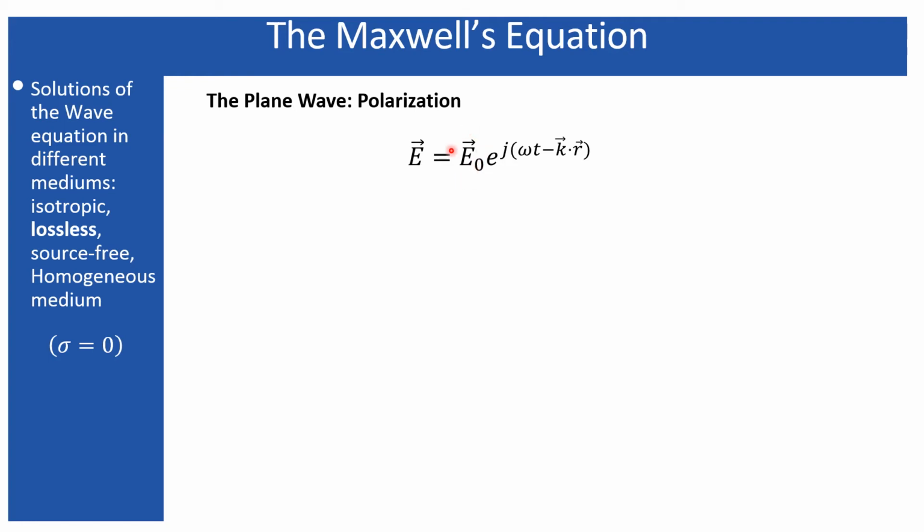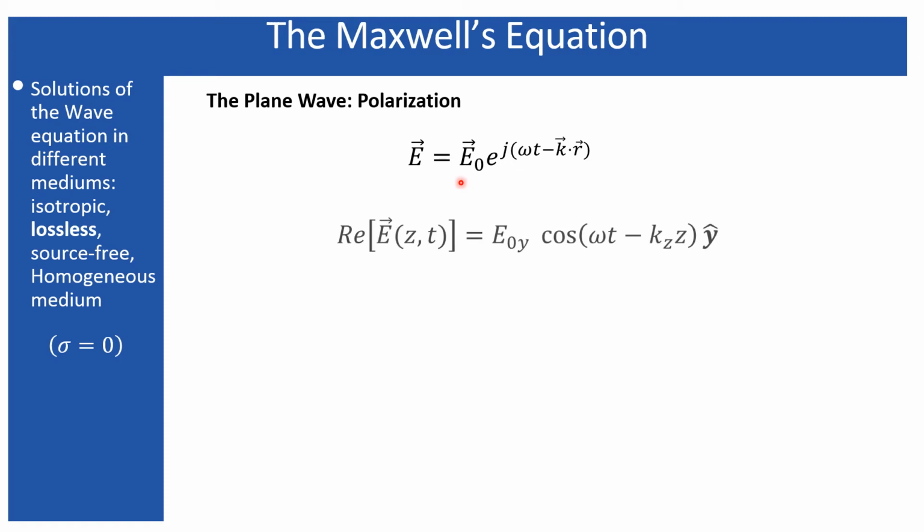But this part also represents the polarization of the wave. Polarization means the orientation of the electric field. That means the wave is propagating in one direction, but the electric field is oscillating in other directions.